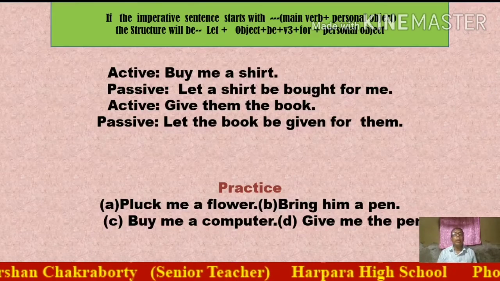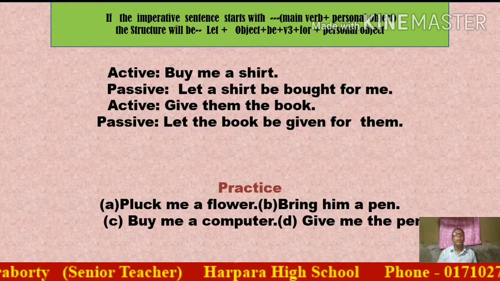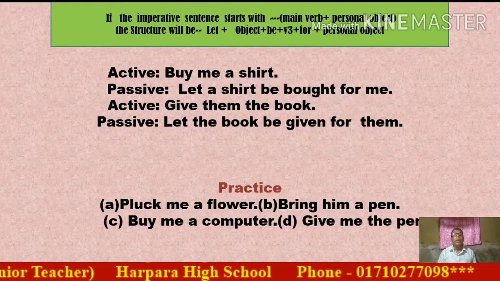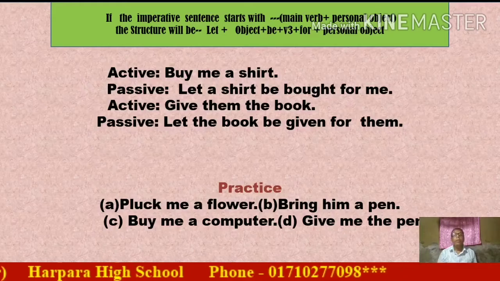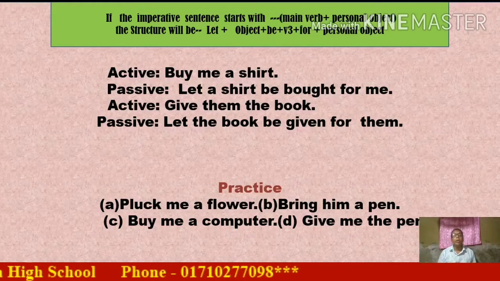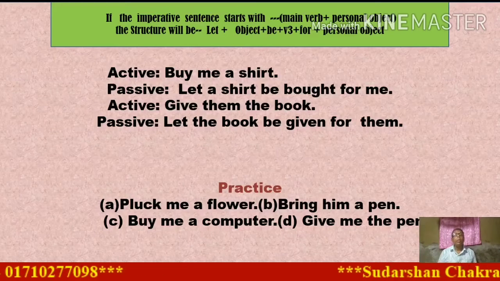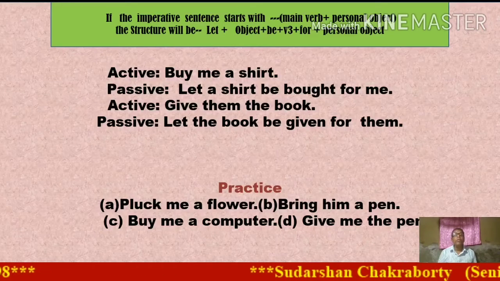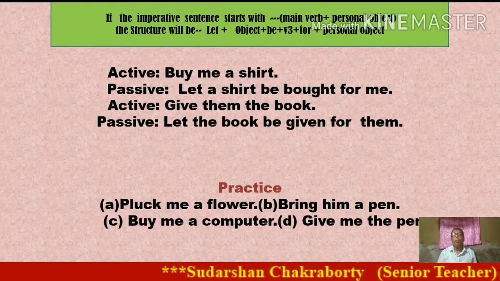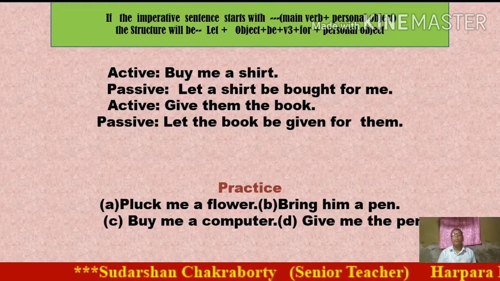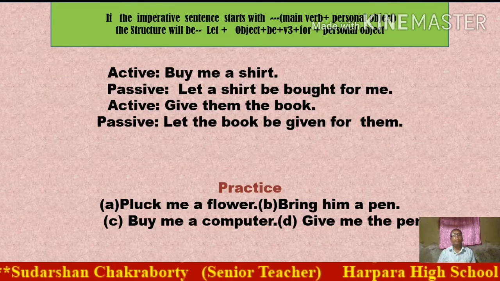As an example I have given, number 1, active voice: buy me a shirt. In the passive, at first let, next the object will be the subject, a shirt, next be, next the principal verb in past participle form, bought, and next for plus the personal object, me.